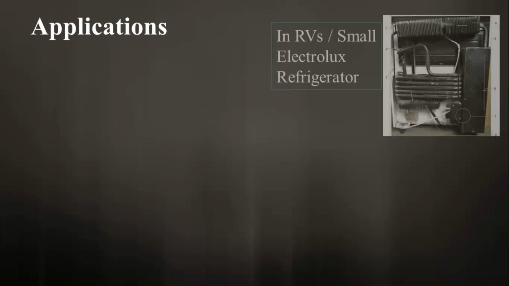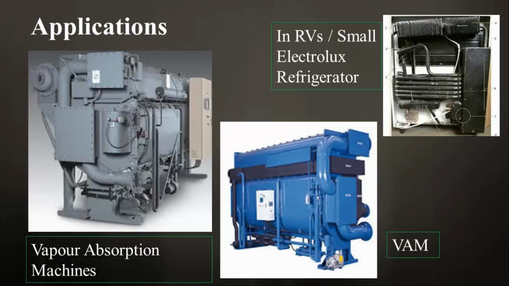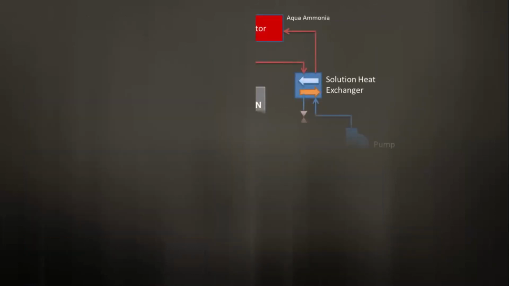These systems are used in RVs and in Electrolux refrigerators. Large vapor absorption systems are used in industries where there is a source of steam or exhaust gas as input. Those systems are called vapor absorption machines. So this is about the vapor absorption refrigeration cycle.